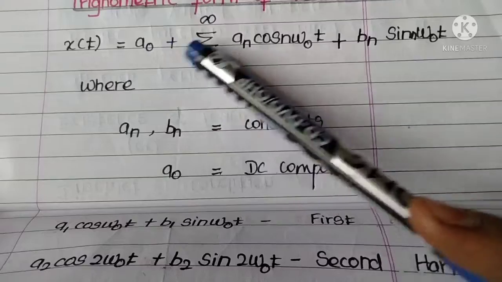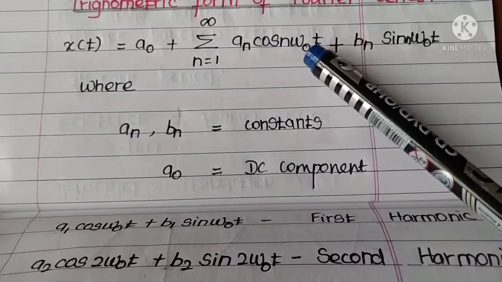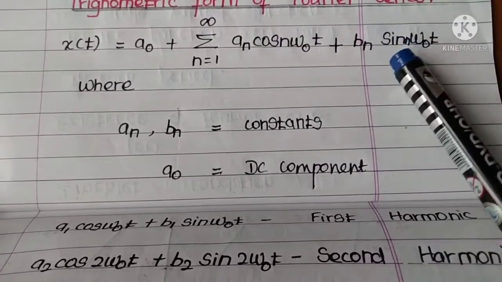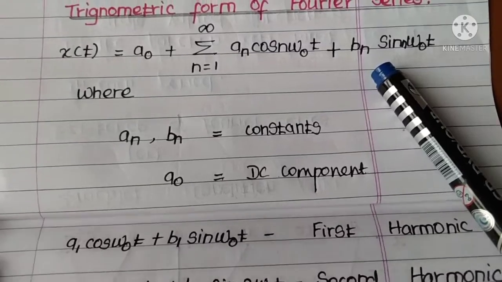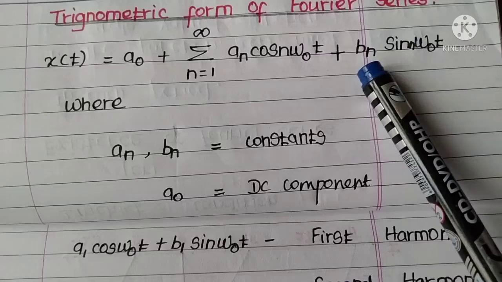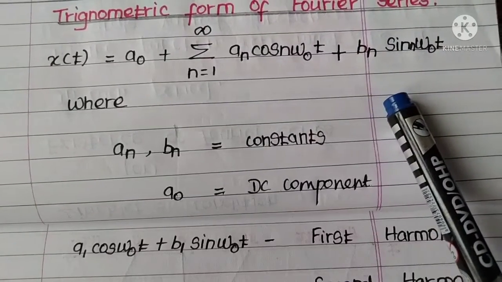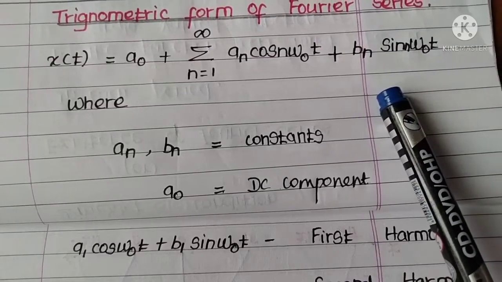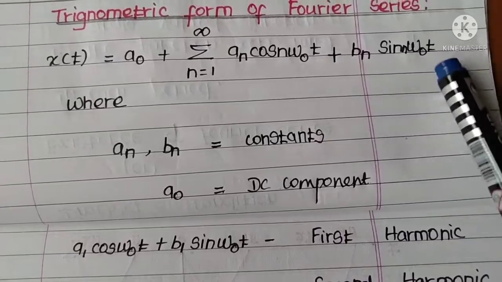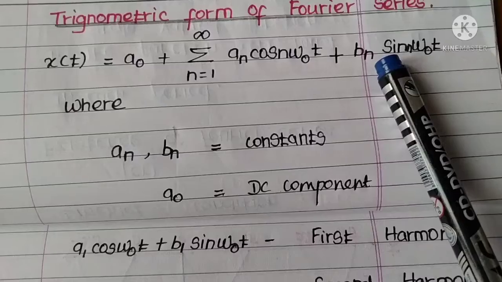If we substitute 2, you will get a2 cos 2 omega naught t plus b2 sin 2 omega naught t, which is said to be the second harmonic component. Similarly, we have nth harmonic component values. The constant b naught is equal to 0 because sin n omega naught t is equal to 0 for n equal to 0, because sin 0 is 0.